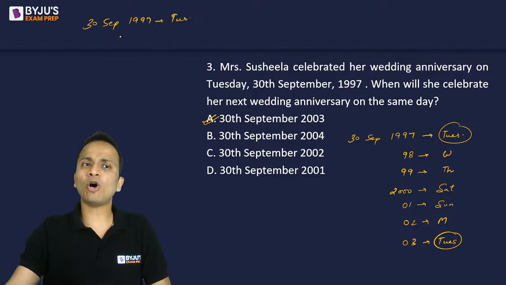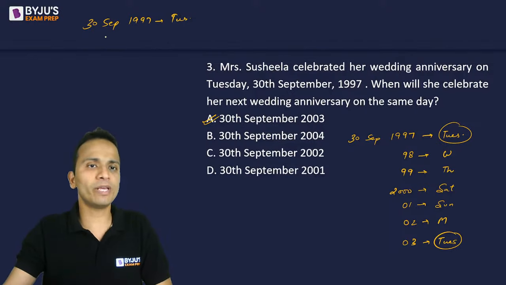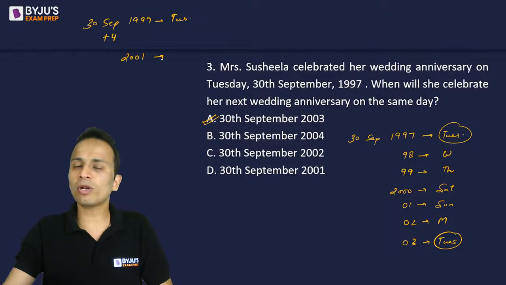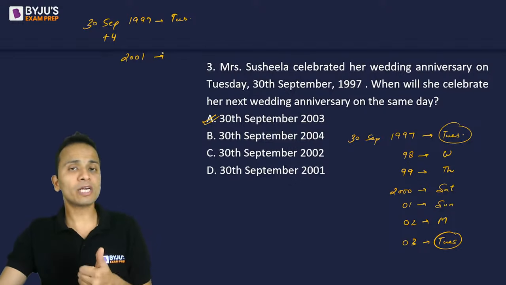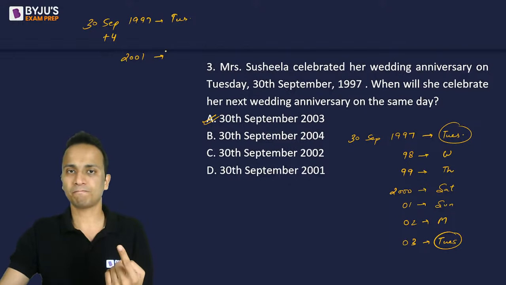So what I do is I always add 4 years. इसके अंदर 4 years add कर दो. 4 years add किया, so I directly go to 2001. And whenever you will add 4 consecutive years, in 4 consecutive years there will be one leap year, right?